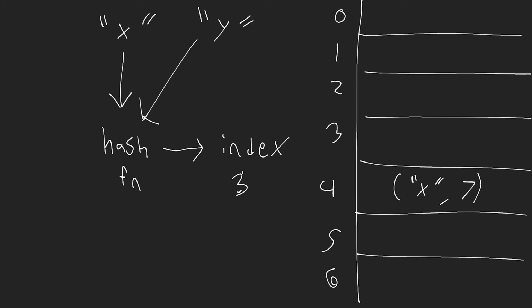If they both map to the same index, then that means that we have to come up with some kind of resolution strategy where we first look at the index. We say, okay, well, is it the key that we pass to the hash function? And if it's not, then we need to generate a new hash. Now, to generate the new hash, we have to change the input slightly by adding something to it or removing something from it so that we get kind of this unique index for it, okay? Now, I'm not going to talk about exactly how that's done. That's fairly complicated, but that's just what I wanted to introduce to you here, that this doesn't always happen perfectly.